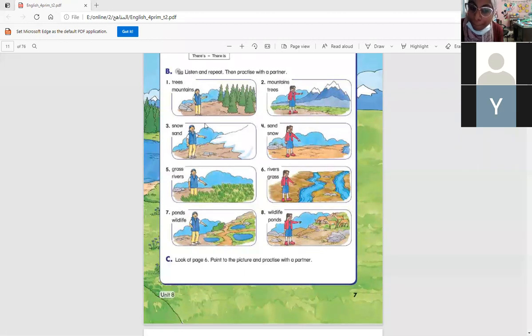Number four. There is some sand. That's right. There isn't snow. There isn't any snow. That's right. Yeah, there isn't any snow.